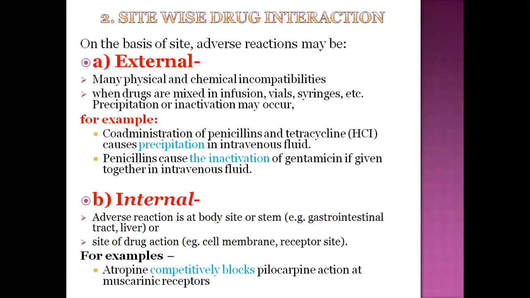For such conditions, these drugs are avoided at a time. Mixing in the IV fluid at a time is avoided. After one antibiotic enters our body, they give the second one. Generally penicillin and tetracycline are avoided simultaneously because of the precipitation occurring in the IV fluids.